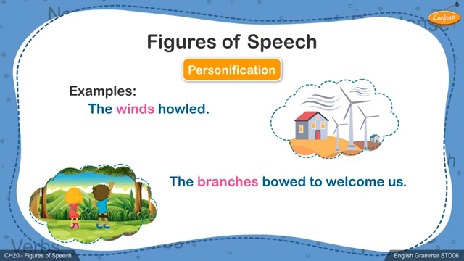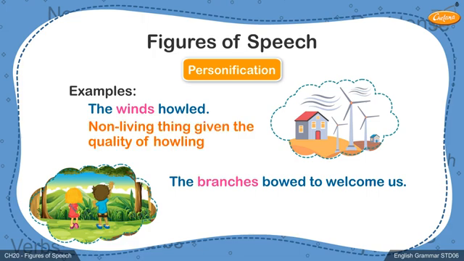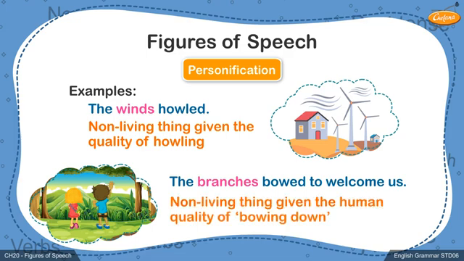Read out the two sentences. In the first example, wind, which is a non-living thing, is given the quality of howling. This quality is given to show that the wind is blowing strongly. Similarly, in the second example, the branches, which are non-living, are given the human quality of bowing down. Since non-living things such as wind and branches are given qualities of howling and bowing down, they are personified, or treated as a person. Hence, these sentences become an example of personification.